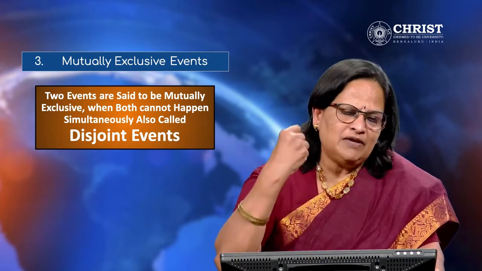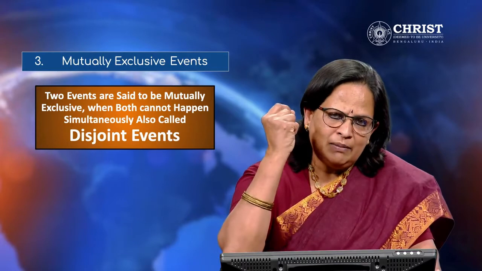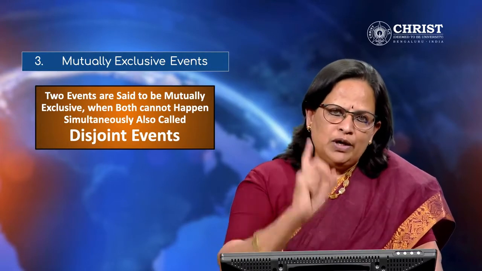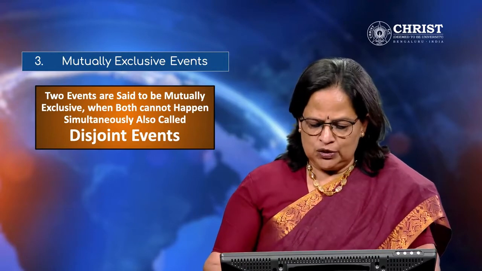So you have to remember that when a dice is tossed, the outcome can be anything from 1 to 6. It cannot be 1 and 2. It can be only one outcome. That is a mutually exclusive event.